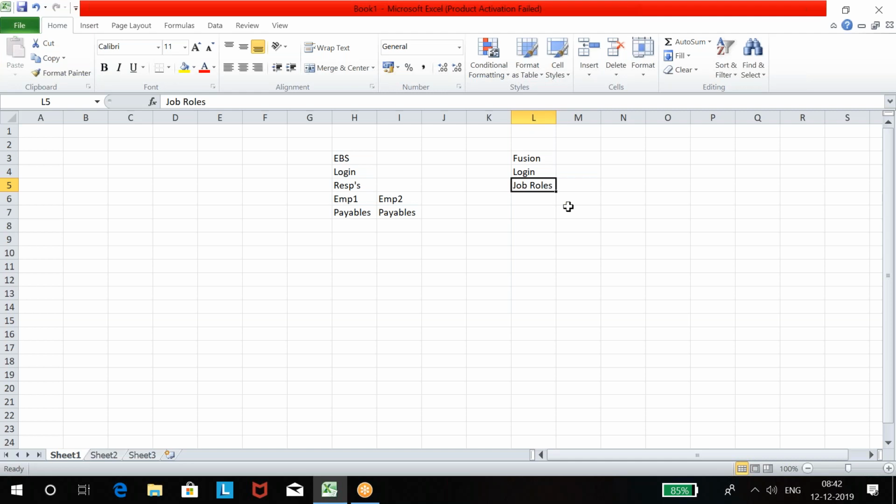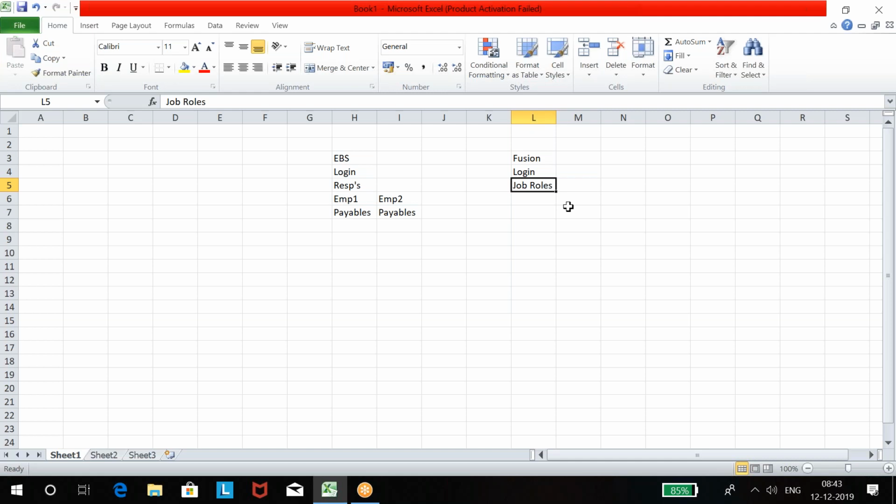Got it? So how is Oracle provided? Oracle provides some job roles for GL, some for payables, some for receivables, some for cash management, some for assets. Same way, some job roles for purchasing modules, some for order management modules, some for inventory, some for manufacturing. For every application, there is a job role to use and then work.